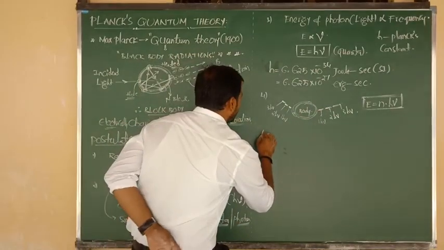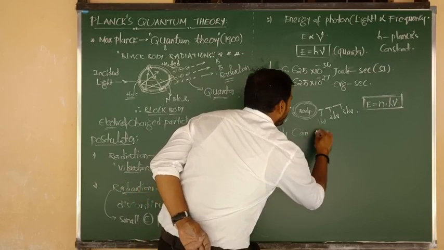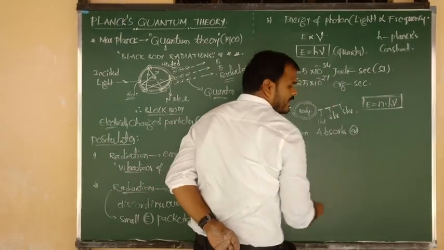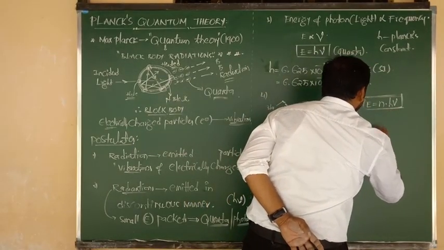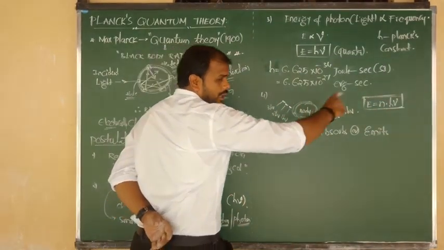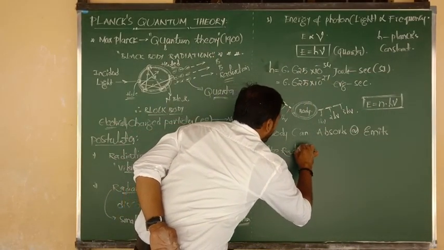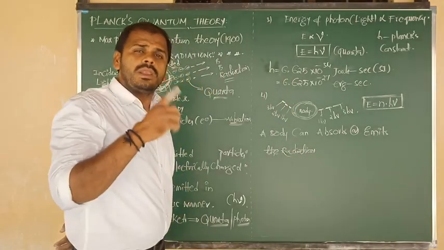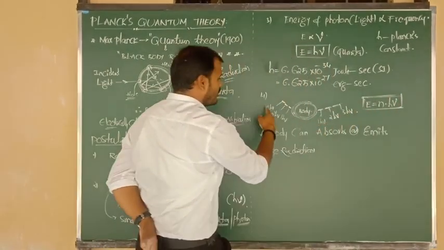A body can absorb and also emit radiations only in the form of h mu's.